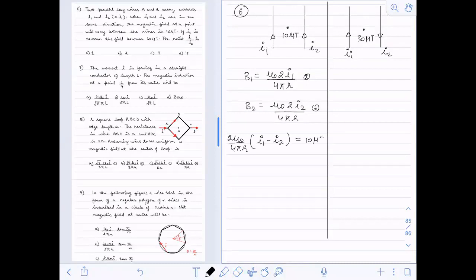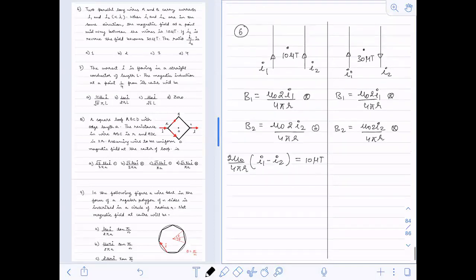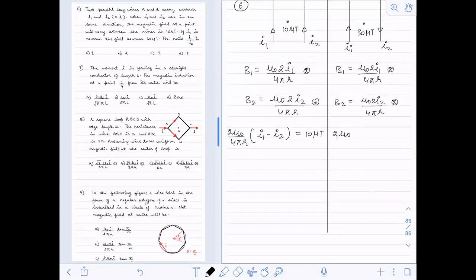Now, in the second case, the magnetic field B1 will still be the same: mu naught 2I1 by 4 pi r in downward direction. B2 will be mu naught 2I2 divided by 4 pi r. What is the direction? Downward only. So now here I should add them: 2 mu naught by 4 pi r into I1 plus I2, and this equals 40 microtesla.